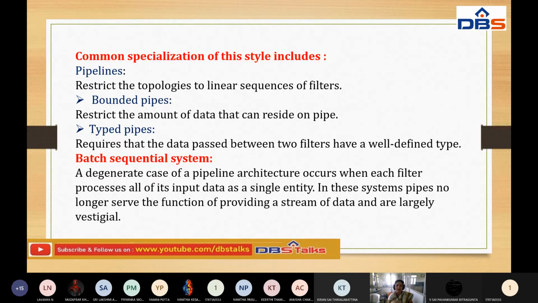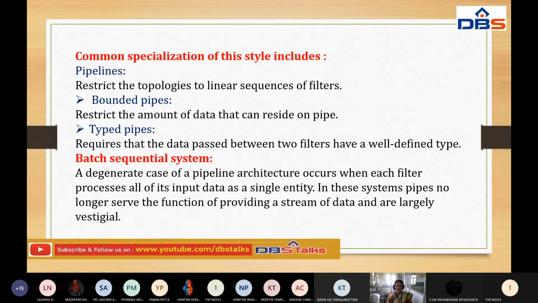The second type is typed pipes. This requires that data passed between two filters have well-defined types. There are no restrictions. However much data we want to transfer between two filters, we transfer with the help of these typed pipes.